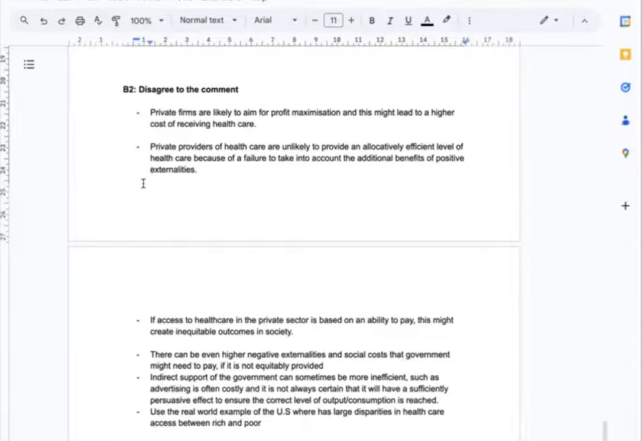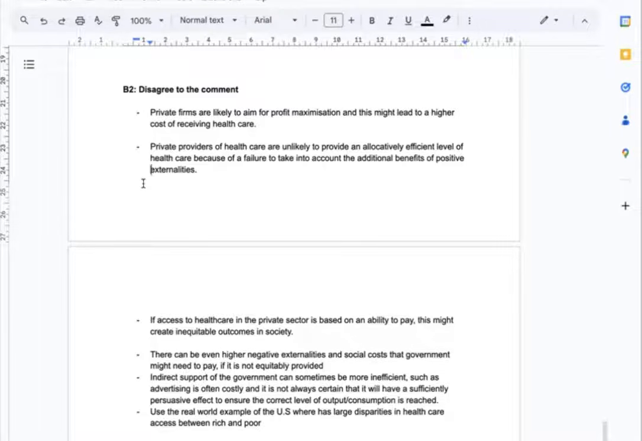My second discussion will be about disagreement to the comment. First, I can point out the fact that private firms are likely to aim only at maximizing their profits. So this might lead to a higher cost of receiving healthcare to the consumers. Also, the private providers of healthcare are unlikely to provide an allocatively efficient level of healthcare because of a failure of taking into account the additional benefits of positive externalities. They don't necessarily need to consider that matter since they are private.